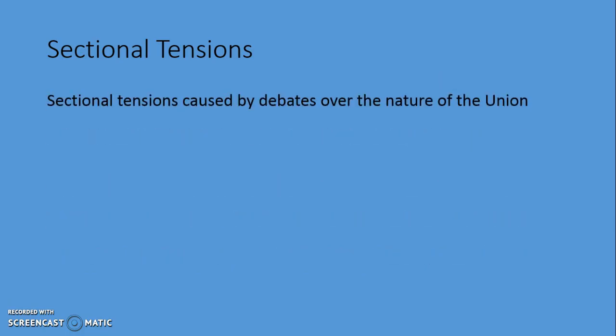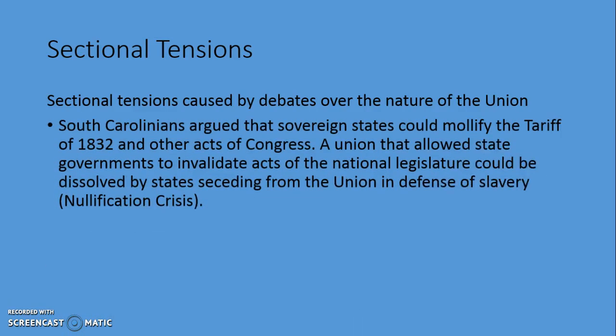All right, next we're going to talk about sectional tensions caused by debates over the nature of the Union. Again, the Union being the country at the time. South Carolinians argue that sovereign states could modify the Tariff of 1832, the Tariff of Abominations, and other acts of Congress. A union that allowed state governments to invalidate acts of the national legislature could be dissolved by states seceding from the Union in defense of slavery. So South Carolina essentially says, yeah, we do not want that anymore.